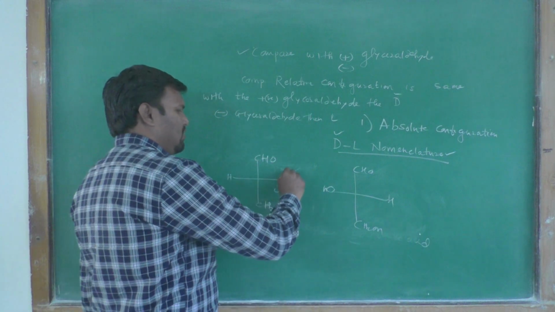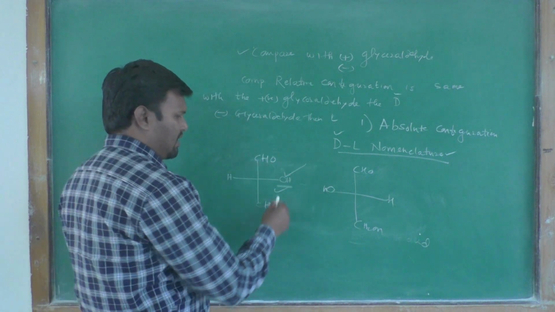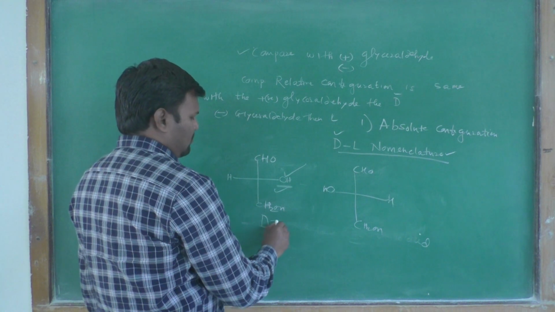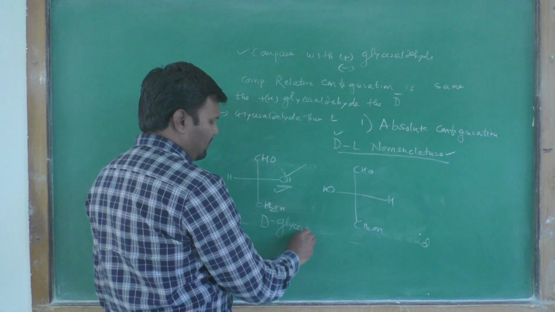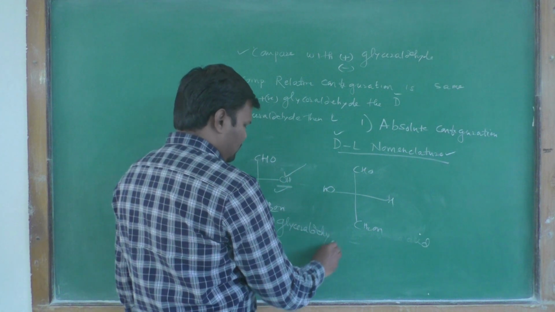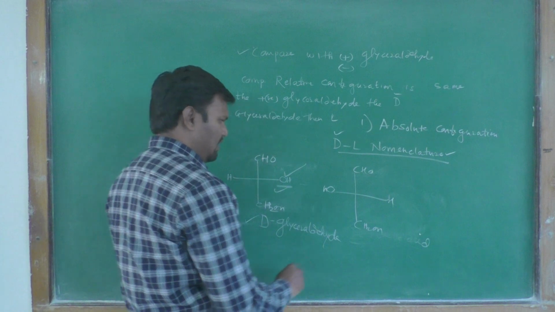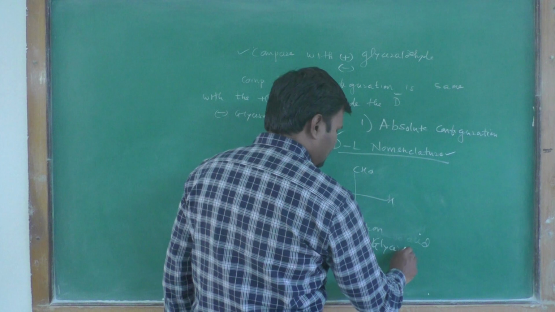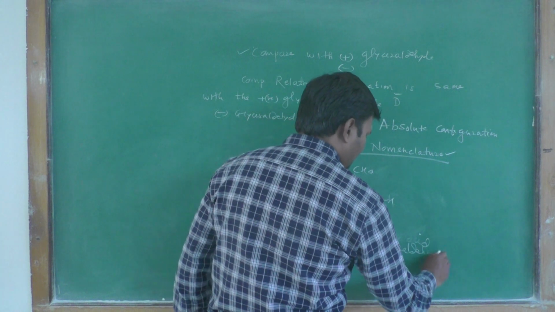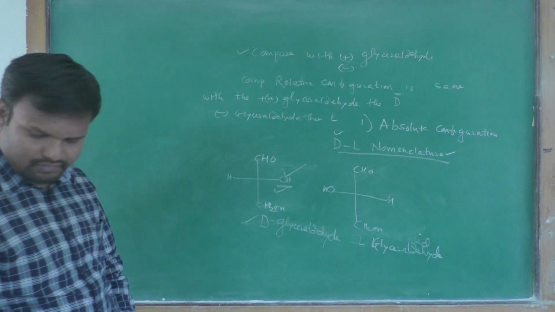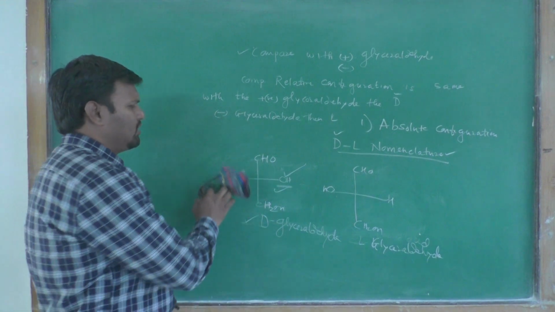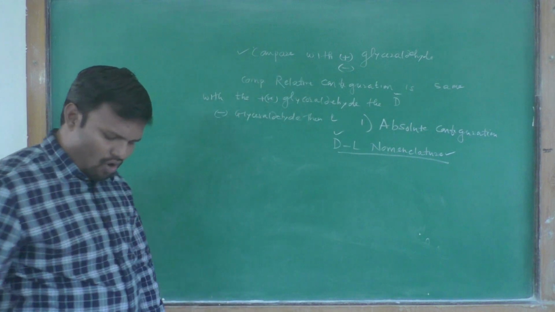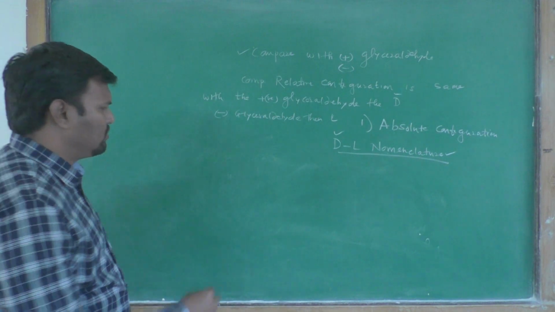When your functional group is at the right hand side, its nomenclature should be D-glyceraldehyde, and if it is at the left hand side, its nomenclature should be L-glyceraldehyde.